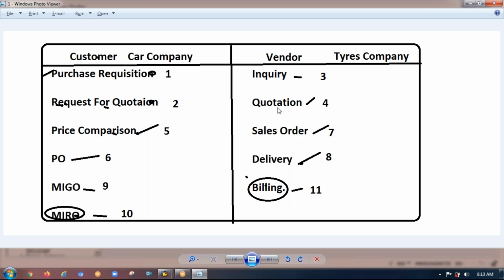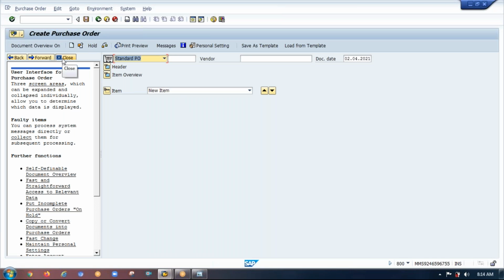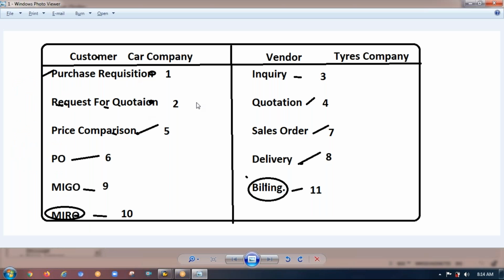Right? What do you mean by quotation? If you want to buy a car, definitely you will go to the showroom and ask for a quotation. In the quotation, they'll say this is the petrol car, sir, this is the diesel car, the on-road price is this much, insurance is this much, we have to pay all these things. So finally, they'll give the quotation. All these are very commonly used business terms, and all of them are available in SAP, so it is very common with respect to the real world.